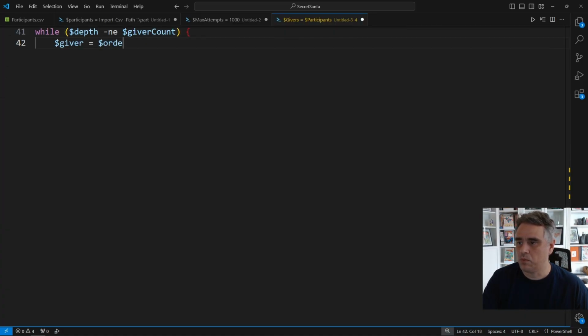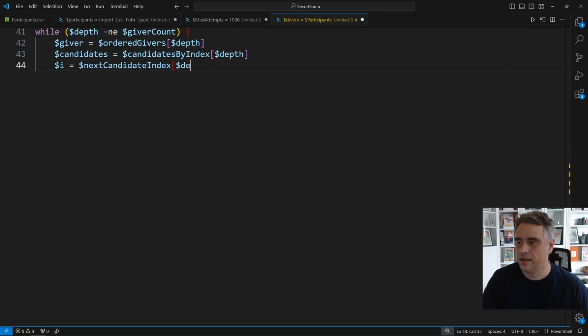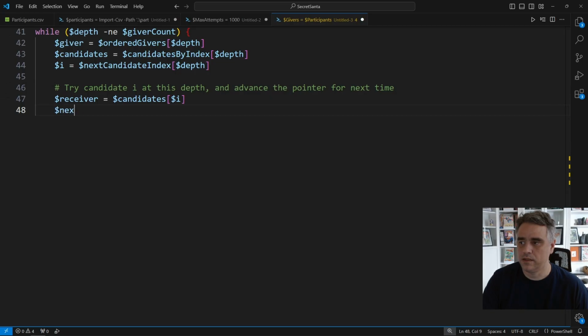Inside the loop, we grab giver, the person at this depth in the order givers, candidates, that's the person's list of possible receivers, and I, which candidate index we're trying for this time. Then we grab receivers at candidate I, and then immediately bump next candidate index for this depth to +1. So next time at this depth, we move on to the next candidate.